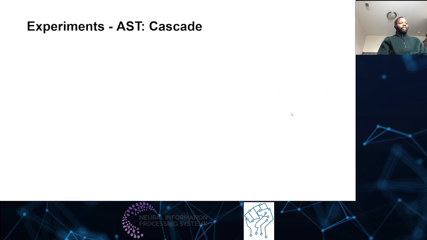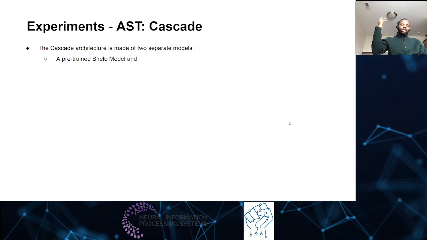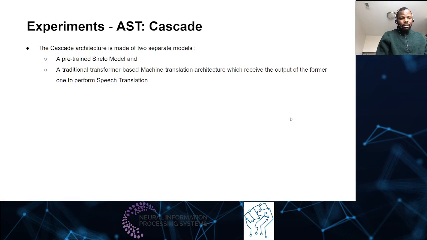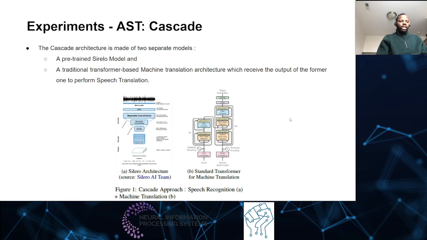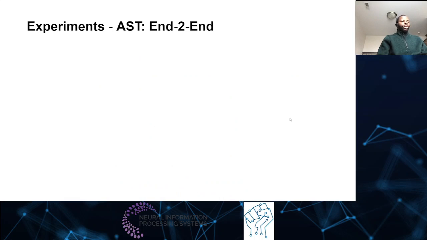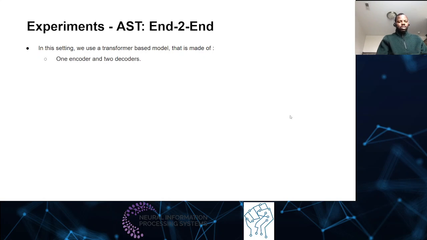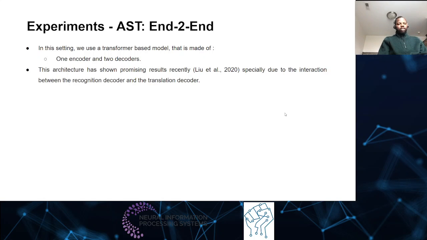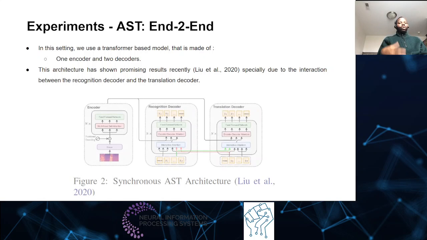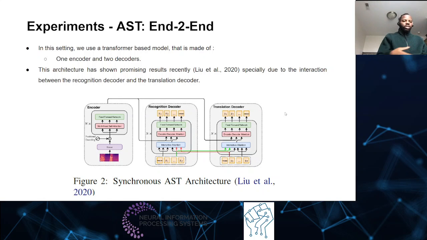This is the experiment setup for the cascade model as I explained. Here we have two models: the speech recognition model, and we take the result and put it in a standard transformer machine translation model. In the end-to-end setup it's a little different, because now we have one encoder and two decoders: one decoder for the recognition and one for the translation. Those decoders are interlinked, and we used an approach from the literature that allows the translation decoder to wait a little bit for the transcription to happen before it has enough context to do meaningful translation.